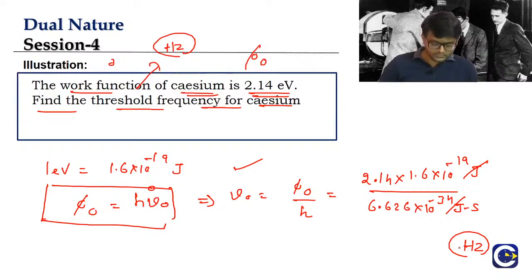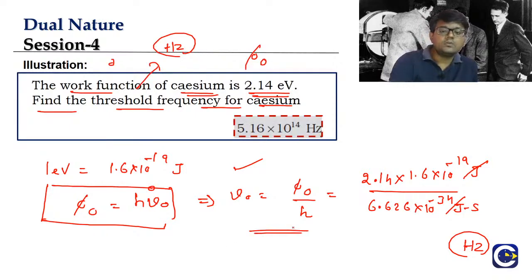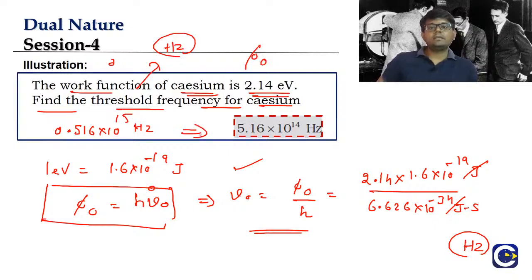So check this one, guys. What will be the frequency value? Frequency will be equal to 5.16 into 10 power 14 hertz. Some of you are getting 0.516 into 10 power 15 hertz. We can convert this into scientific notation. What is scientific notation? The number part will be between 1 to 9.99 and so on, and there will be an exponent part. So 0.516 into 10 power 15 hertz can also be expressed as 5.16 into 10 power 14 hertz.